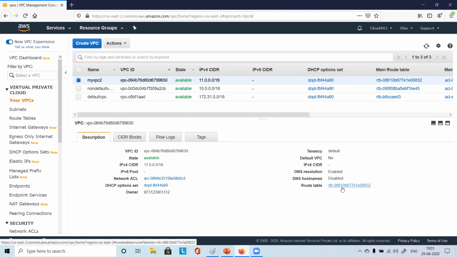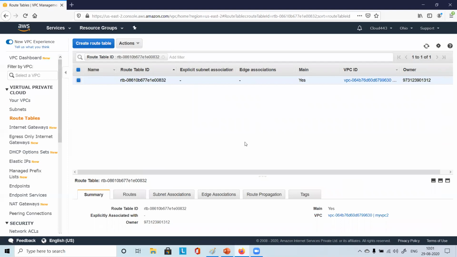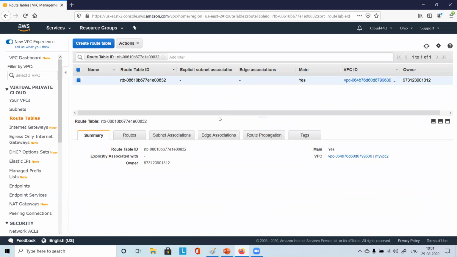Route table. We are discussing route table now. See this route table? Just click on that route table. You see one route table is there. Look at the description. This is main, and the VPC ID.